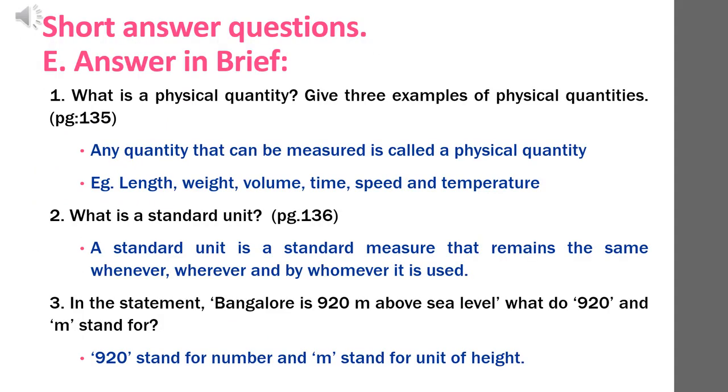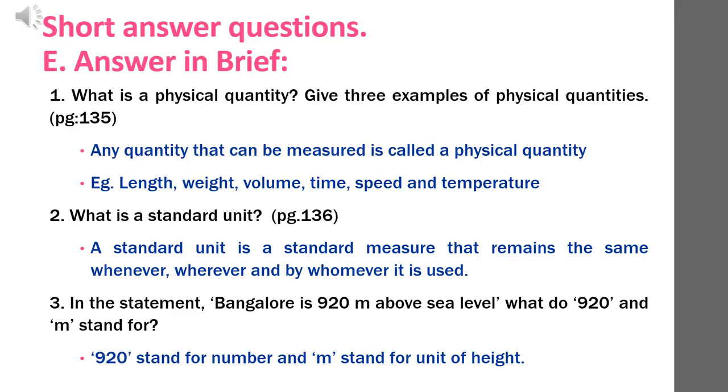Short answer questions. E. Answer in brief. Question number 1. What is a physical quantity? Give 3 examples of physical quantities. On book, page number 135, second para. Any quantity that can be measured is called a physical quantity. Examples: length, weight, volume, time, speed and temperature.